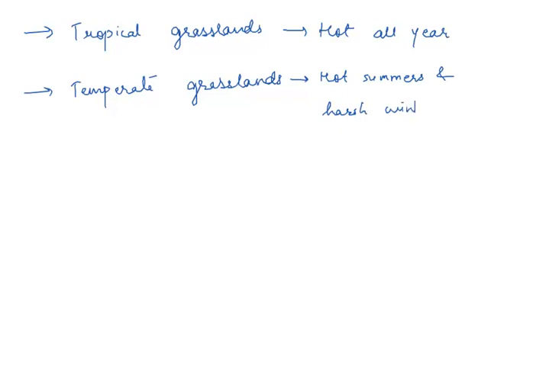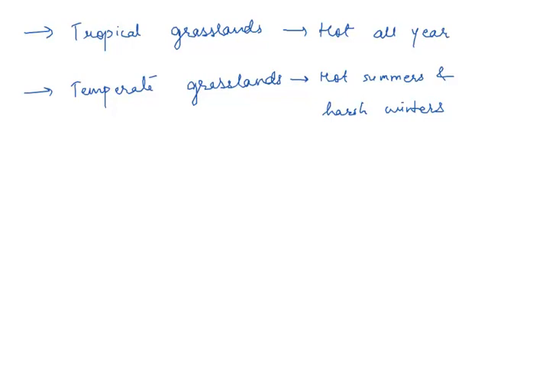So these are two types of grasslands which are found on either side of the two desert belts that circle the earth in these continents, America, Africa, Asia and Australia.